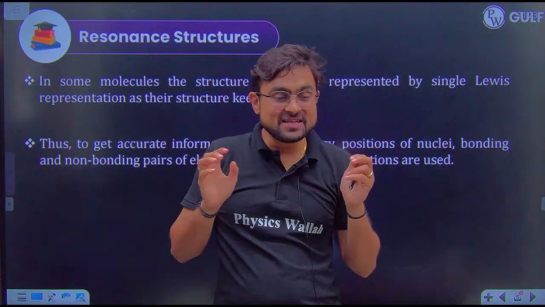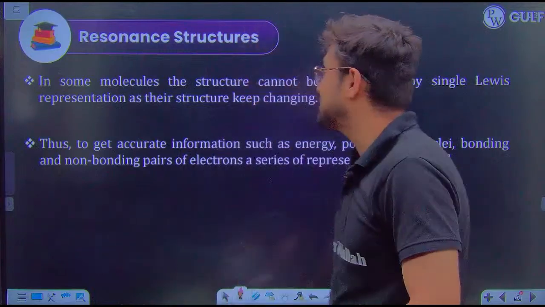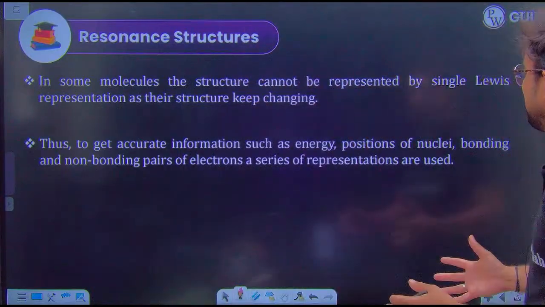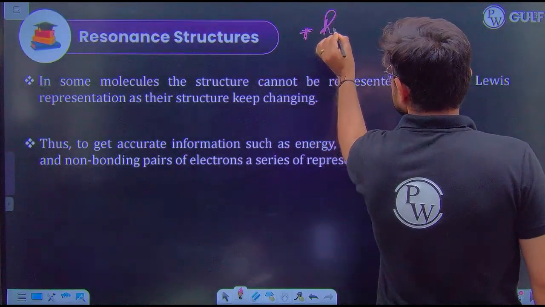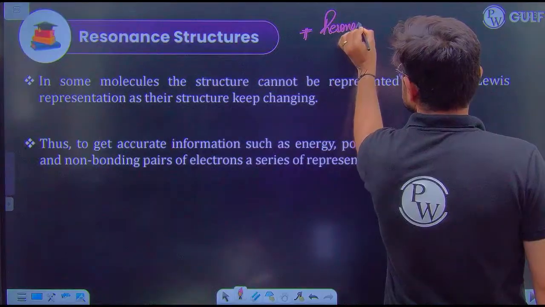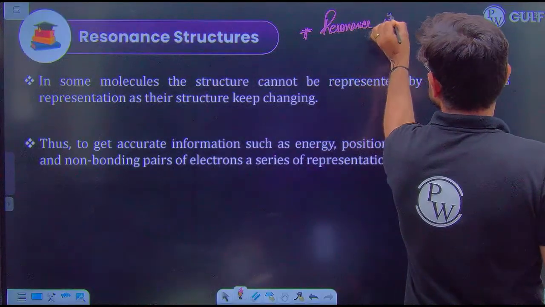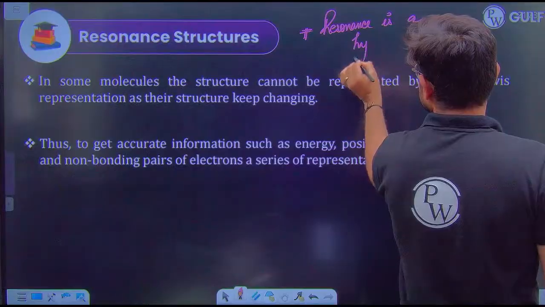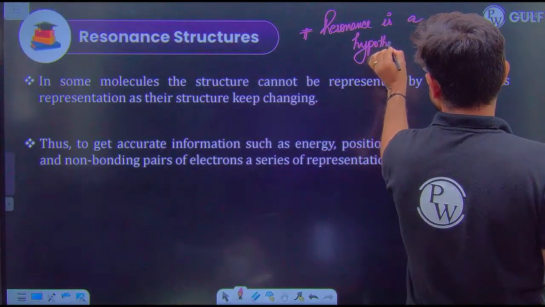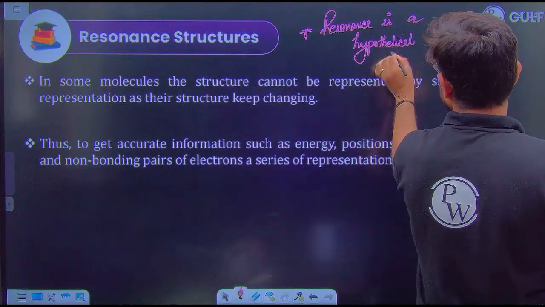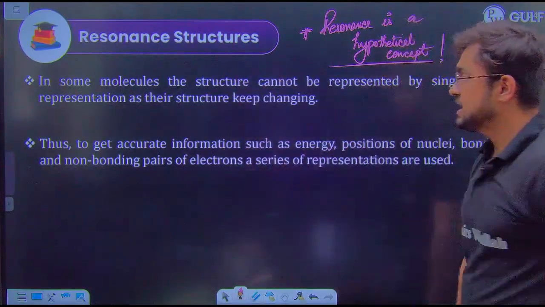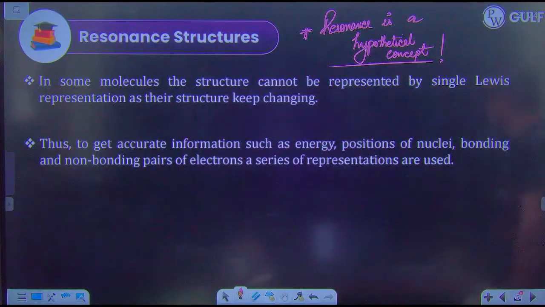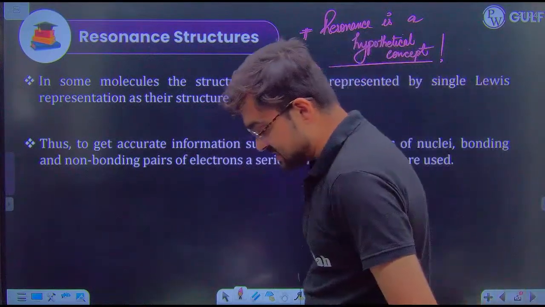Are you getting this point? So now we are studying resonance, which is a completely hypothetical concept. Okay? Sir, so does that mean it does not exist in reality? Yes, it does not exist in reality.